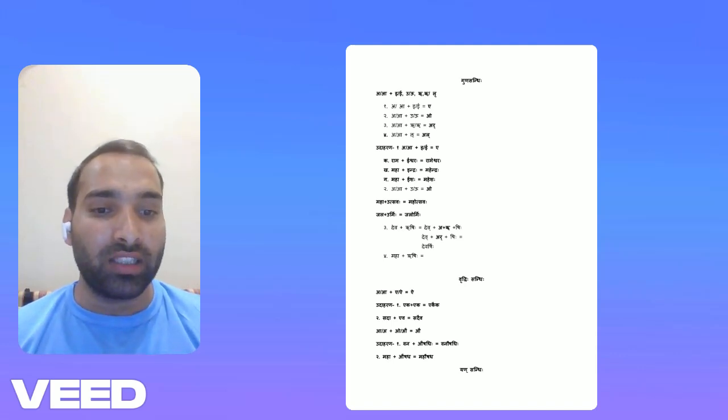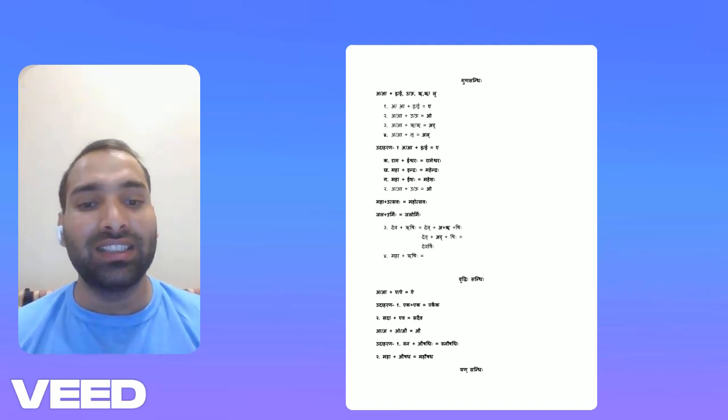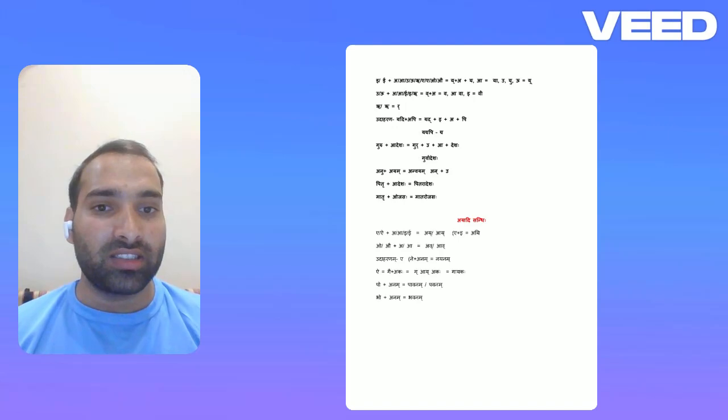Second example is Mahaushadhi: Maha is ending with a and Aushadha is starting with o. There is Mahaushadha. There are two examples for this Sandhi.